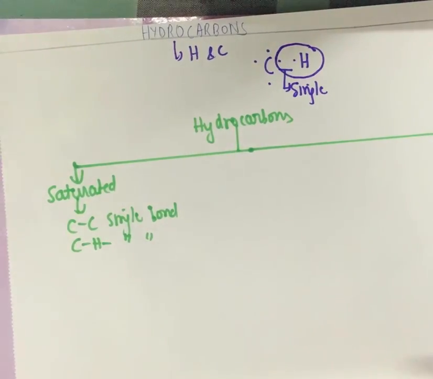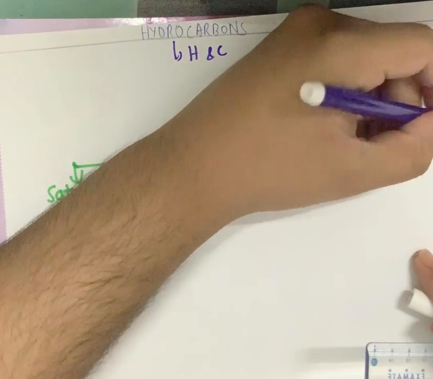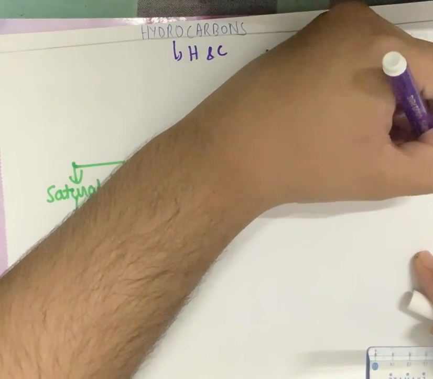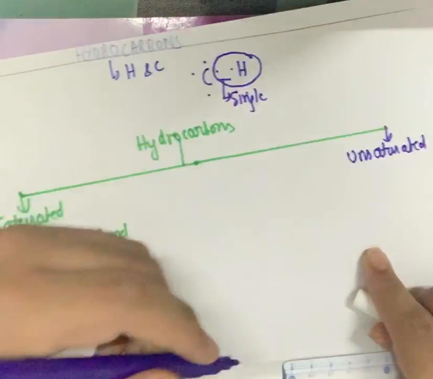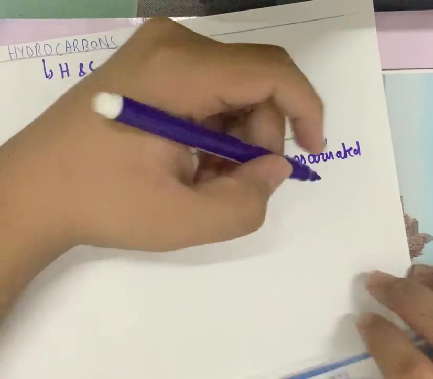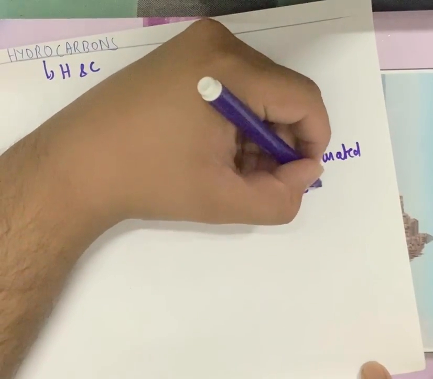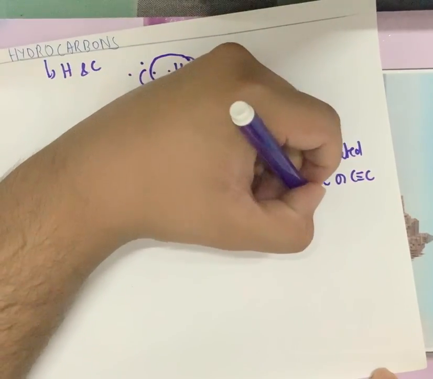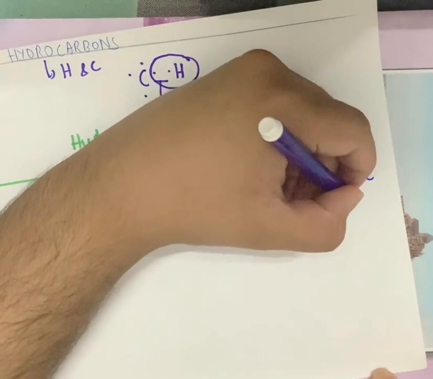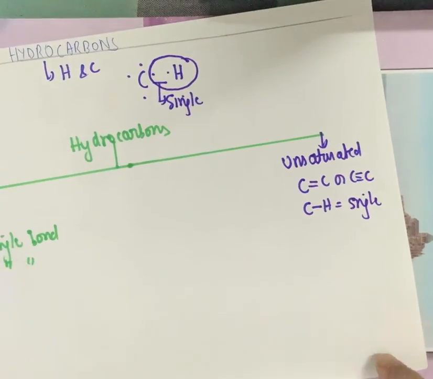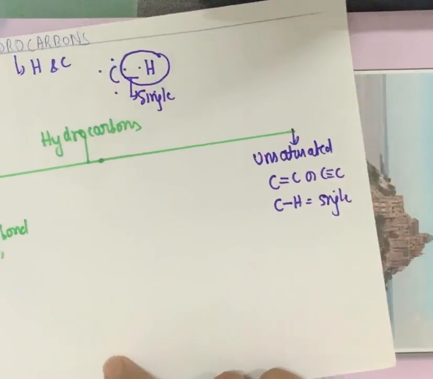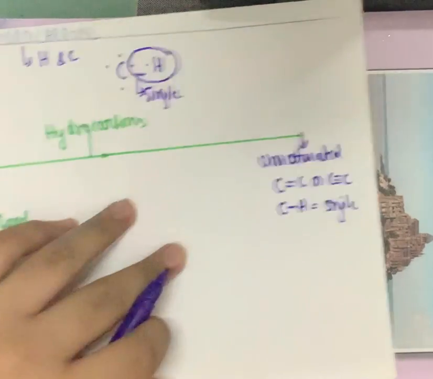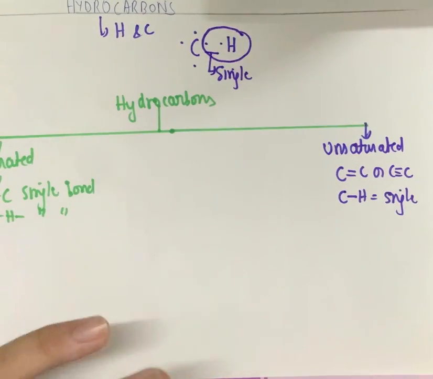Now in the case of unsaturated hydrocarbons, this will have carbon-carbon double bond or carbon-carbon triple bond, and of course carbon-hydrogen will be single bond. Because of these formations, these can again be of two types.